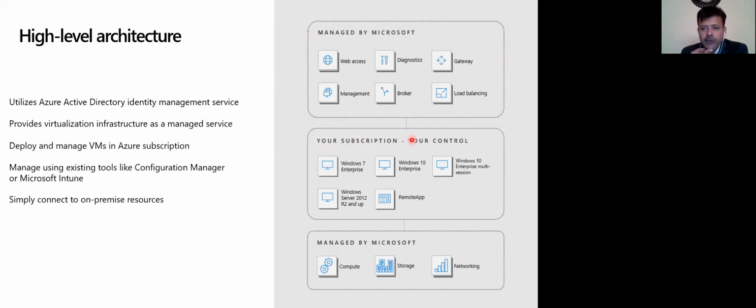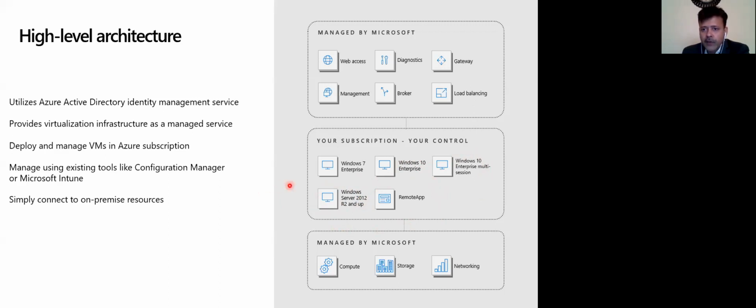The section which you see in the middle is what you will be managing, either the customer will manage, or maybe a partner like Cloud4C can manage for you. It can be Windows 10 Enterprise, or Windows 10 Enterprise with multi-session, or if you have published some remote applications like Word, Excel, or maybe AutoCAD, and then you can have a server also. If you bring your RDS server, you can bring it here also.